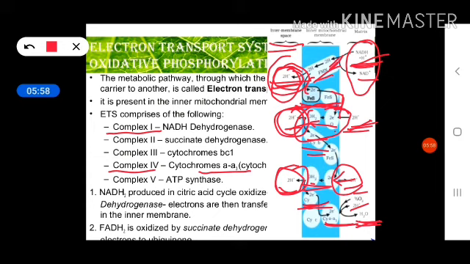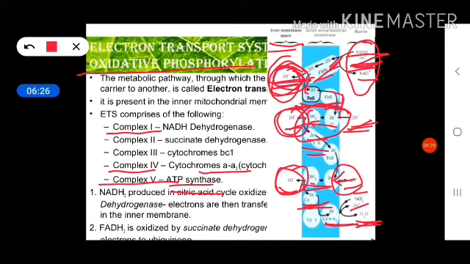So in this way, one NADH2 gives 3 ATP molecules, because it is involved in transferring 3 times 2 hydrogen ions towards the intermembrane space, and when it makes the proton gradient, it is responsible for the production of 3 ATP molecules in total. So you can say that one NADH2 is equal to 3 ATP molecules.